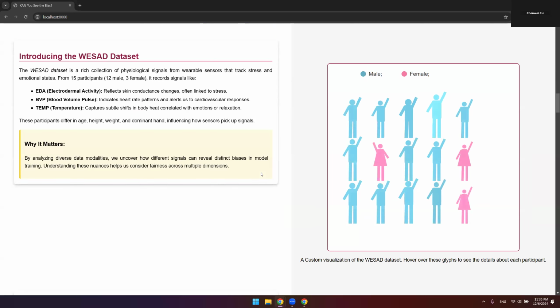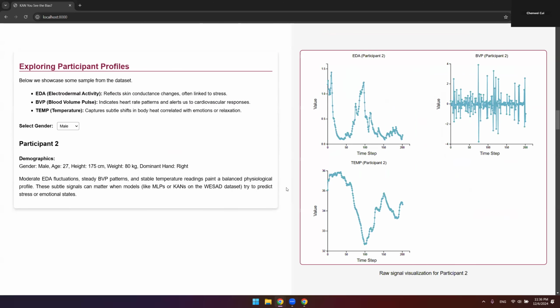To do that, we decided to use the WESAD dataset that focuses on wearable sensor data. Using this data exploration tool, we realized the gender distribution is biased. There are only 3 female participants. Also, the handedness is imbalanced. Diving deeper, these are the features that we will use to train our deep learning model. The machine learning model will use electrodermal activity, EDA, blood volume pulse, BVP, and body temperature, temp, to determine the stress level of individuals.